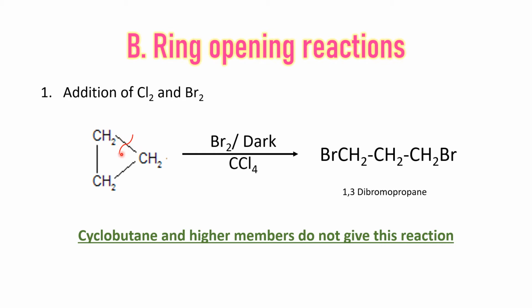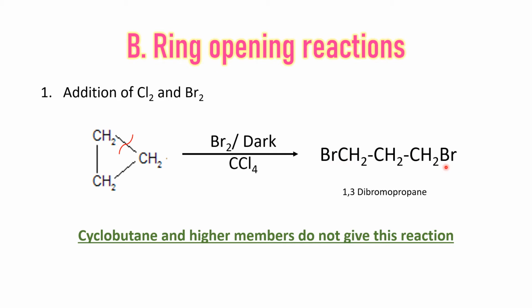So if this bond is breaking for ring opening to occur, Br2 will be added to this carbon atom as well as this. And the central carbon atom is still held by these two bonds. So we get terminal addition of either Br2 or Cl2.